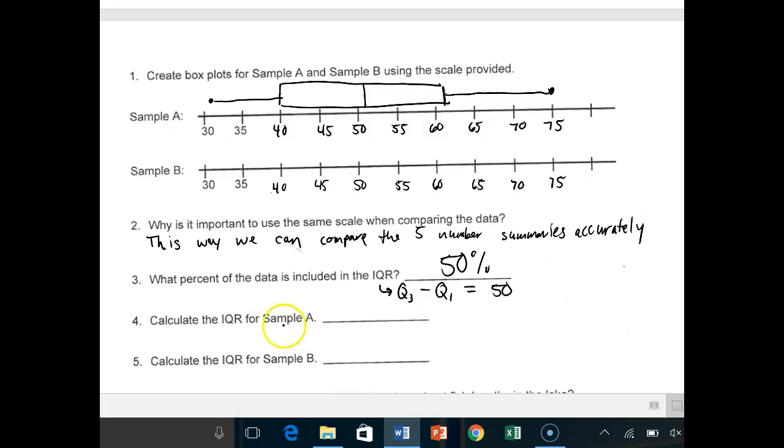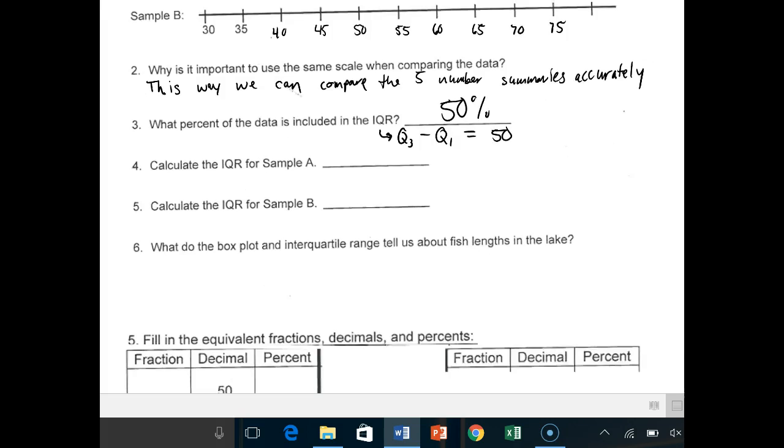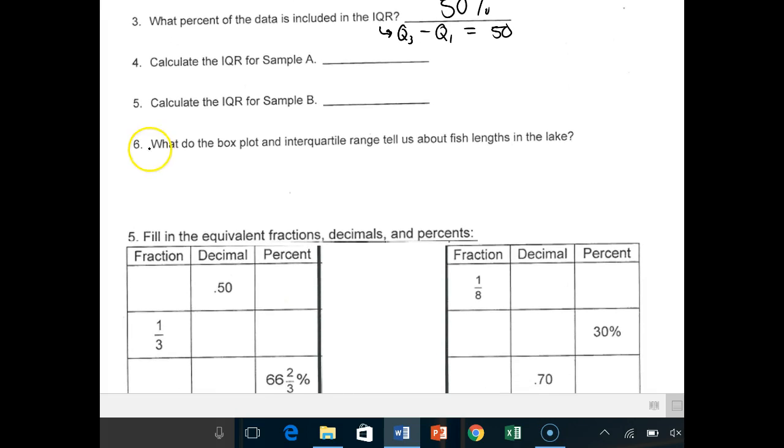Calculate the IQR for sample A. You've actually already done this on the front side, so you can go ahead and flip over and look at that again. Calculate the IQR for sample B. You'll also do that on the front side when you do sample B. I'm not going to give away number 6, because you have to solve for sample B to figure out what the box plot and interquartile range tell us about the fish lengths. So you're going to get totally different numbers between sample A and sample B, and you want to give me some kind of analysis as to why that is, right?